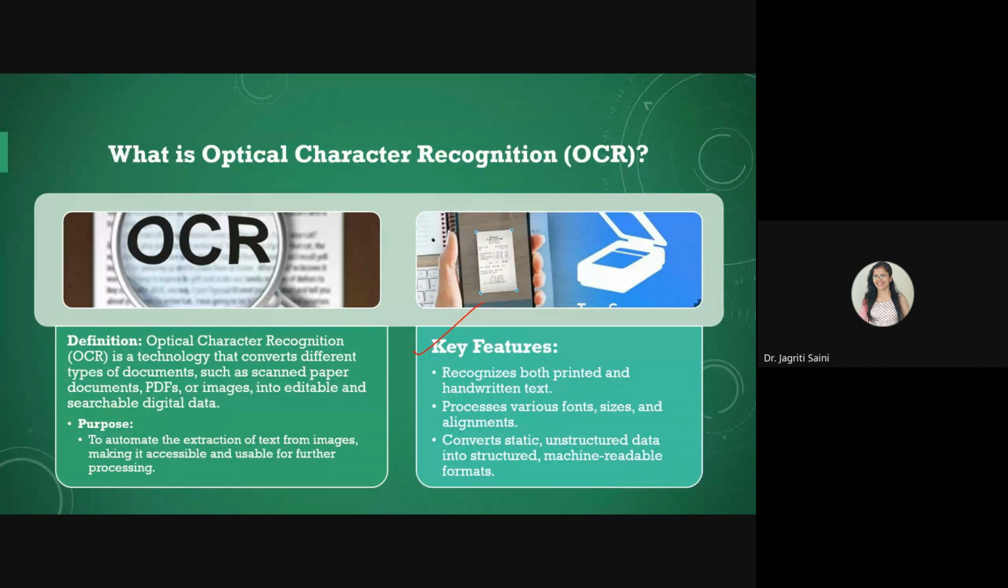The key feature of this OCR technology is that it can recognize both handwritten text as well as printed data. Similarly, it can process various font sizes and text alignments easily, because these OCR models are trained on a large amount of data, and they can easily understand what is happening behind. They can preserve the context, and they can give suggestions based on that, and they can handle a variety of fonts or alignments within your documents. They are also capable enough to convert your static or unstructured data into a specific machine readable format automatically. So that also saves much of your time.